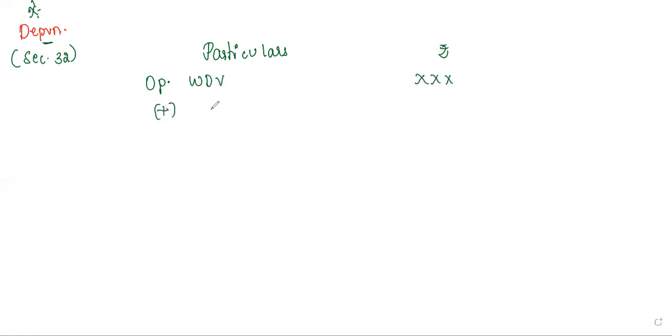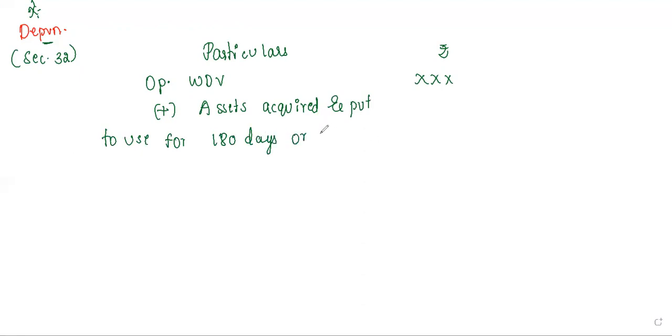For that, you will be adding the assets acquired and put to use for 180 days or more.